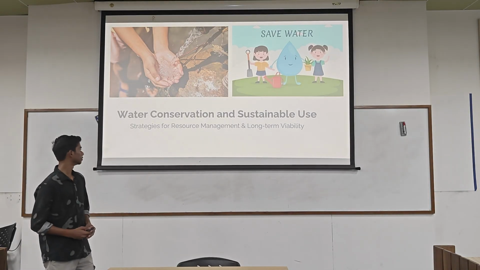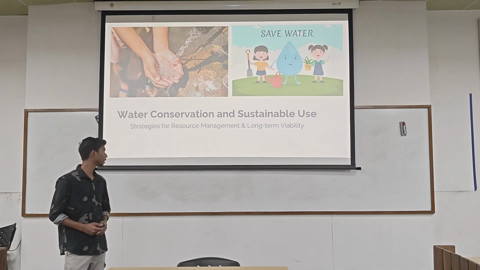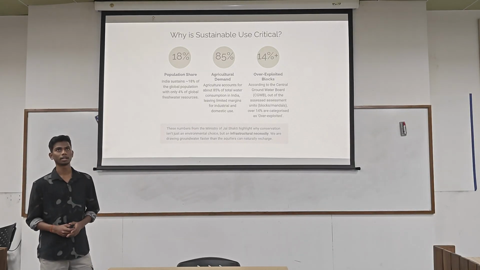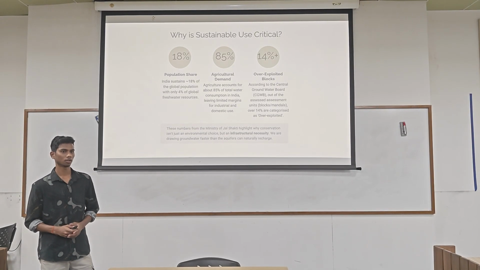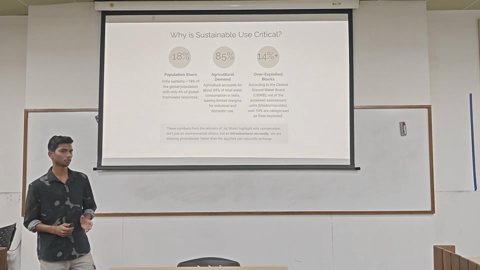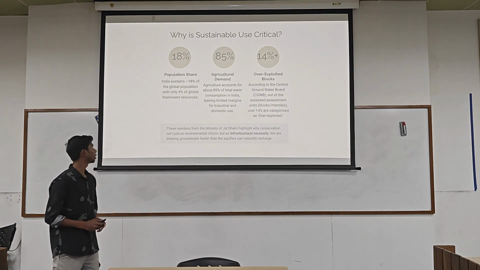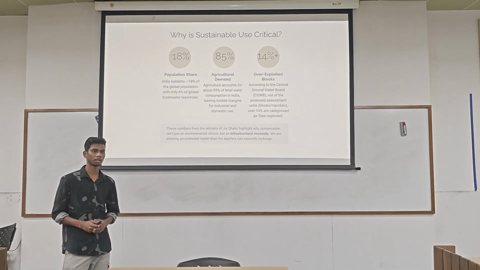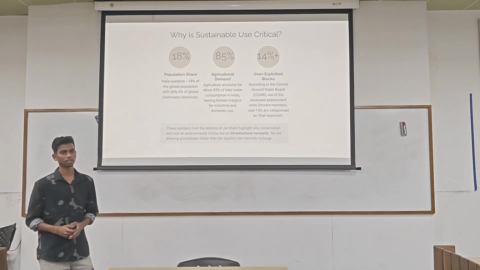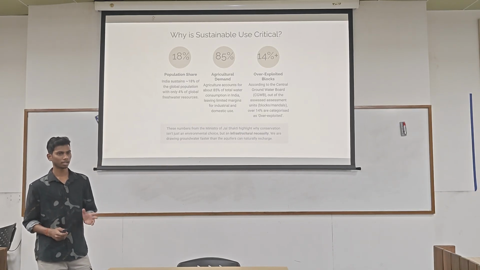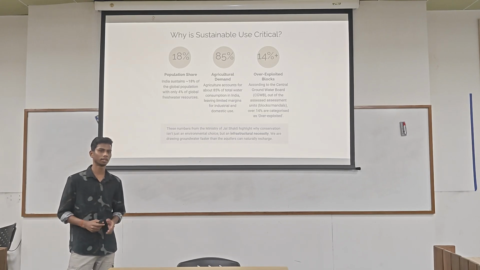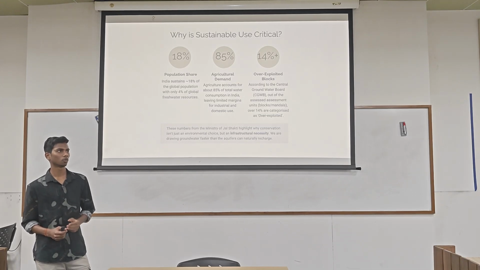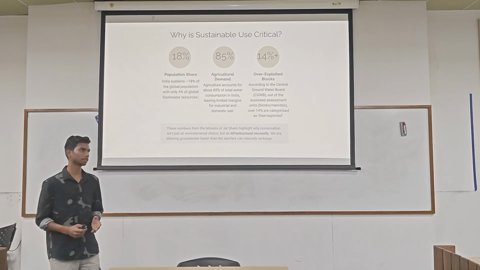Hi, I'm Alok, and we are going to talk about water conservation and sustainable use. India sustains about 18% of the total global population, of which only 4% of global fresh water is available in India, and over 85% goes to agricultural demands, which limits the margin for industrial and domestic use. More than 14% are overexploited blocks. Overexploited blocks are areas in which we extract water way faster than it is being recharged.